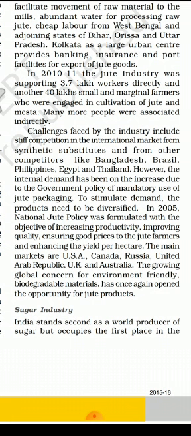Challenges faced by the industry include stiff competition in the international market from synthetic substitutes and from other competitors like Bangladesh, Brazil, Philippines, Egypt and Thailand. However, the international demand has been on the increase due to the government policy of mandatory use of jute packing. To stimulate demand, the production needs to be diversified. In 2003, NJP, that is National Jute Policy, was formulated with the objective of increasing productivity, improving quality, ensuring good prices.